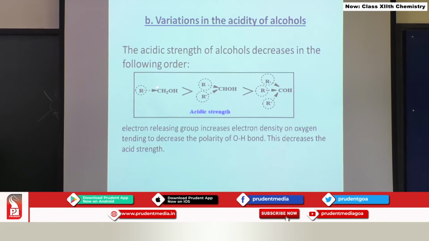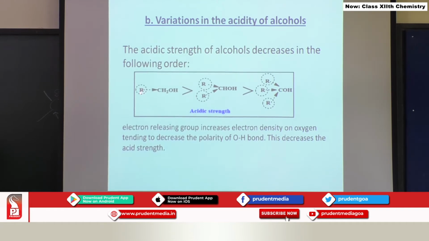Now, you see primary alcohol, this alkyl group has a plus I effect, an electron pushing effect, and therefore electrons are pushed towards this particular carbon. In the secondary alcohol there are 2 alkyl groups, so the plus I effect is coming from 2 alkyl groups, electron density on this carbon is increased, therefore the polarity of the C and OH bond here is decreased.